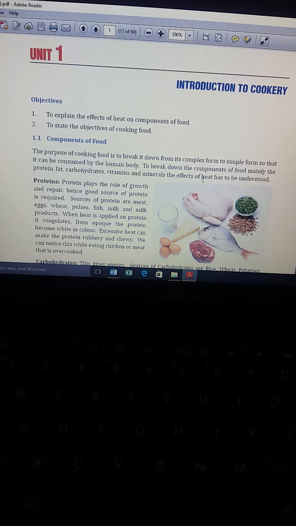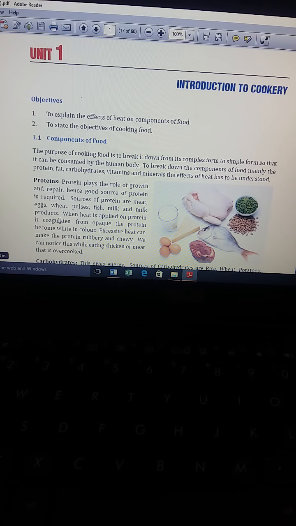What is the role of proteins in our diet? Proteins play the role of growth and repair, hence a good source of protein is required. Sources of proteins are meat, egg, wheat, pulses, fish, milk, and milk products. And now, what is the effect of heat on proteins?